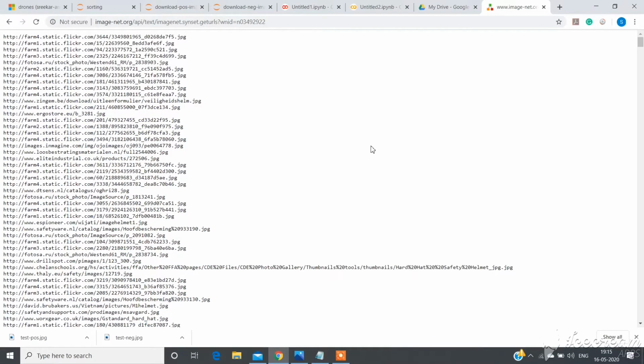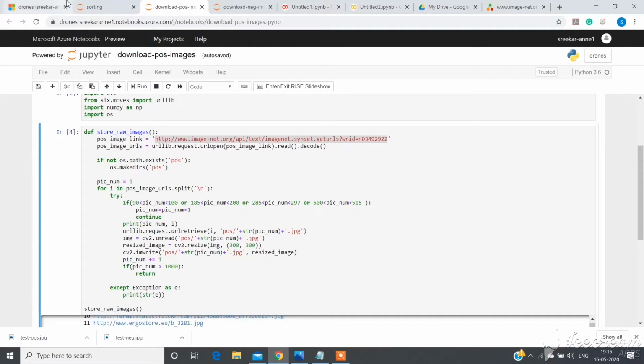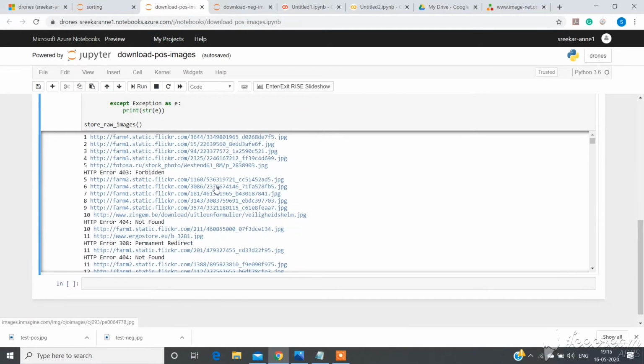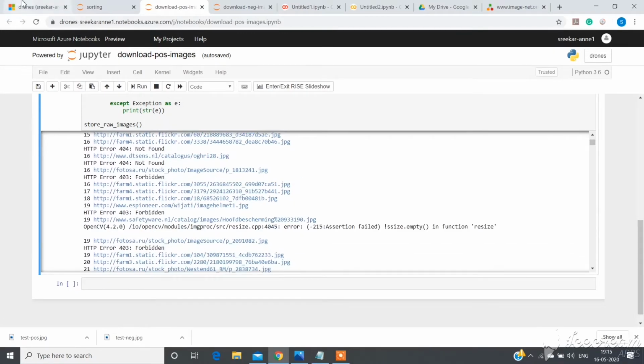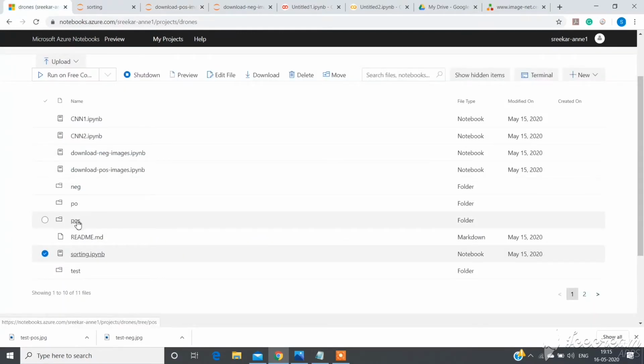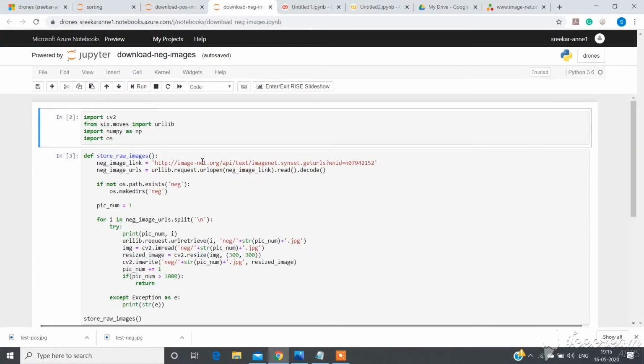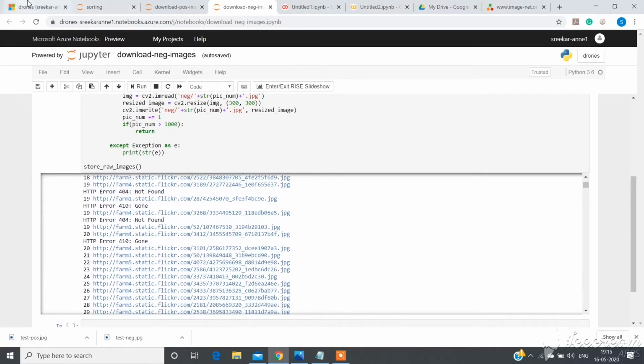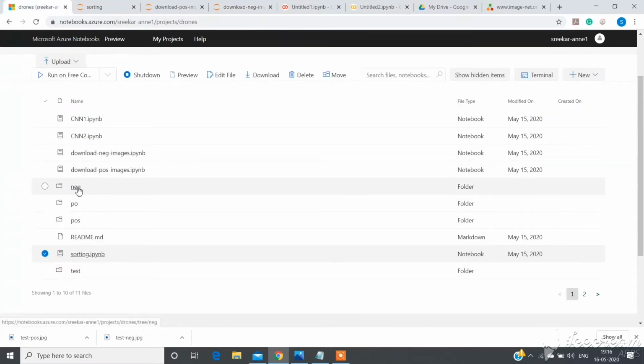In this link we have a couple of links for our data. We'll go through them one by one and download them. Downloading manually is a laborious process, so I have written code to download these things into my Azure Notebook. After running this code, your data will get downloaded and it will show a format similar to this. This is my positive images data after running the code, and similarly the negative images dataset is downloaded through this link, and this is the code for it. This is how it will run, and your data will be stored in the negative file.